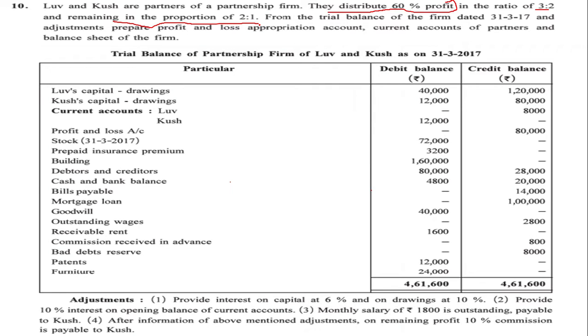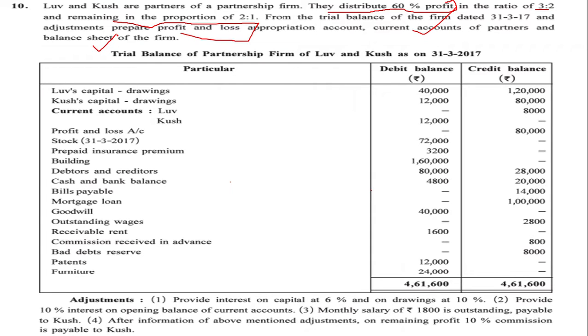Students, remember, we will be having a working note specially for this part. In the question it is given to prepare the profit and loss appropriation account, current account of the partners, and balance sheet. That means we have to prepare only these three accounts. We are not required to prepare the trading and profit and loss account. So this is very easy.